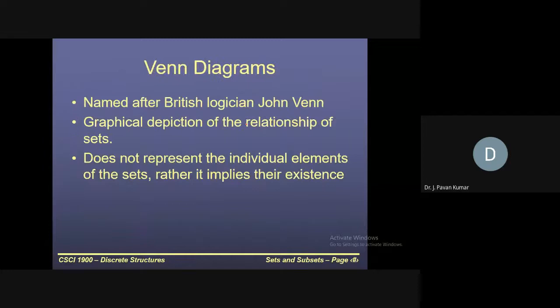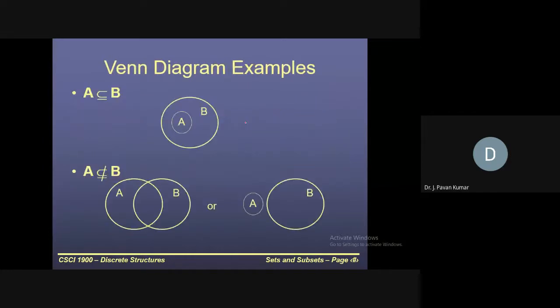Next, coming to the notation using a Venn diagram. Already we have seen, we will just recall once. A is subset or equal to B, so entire A should be contained in B. And we have seen another one as well, where we have the same set as A and B. Then also this condition holds. Yes or no? Yes.